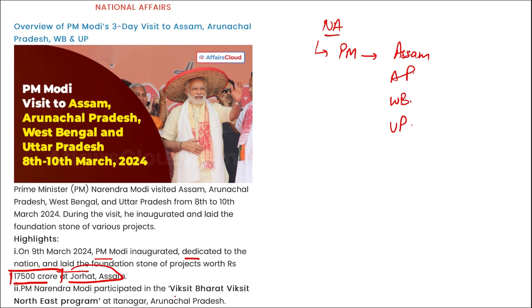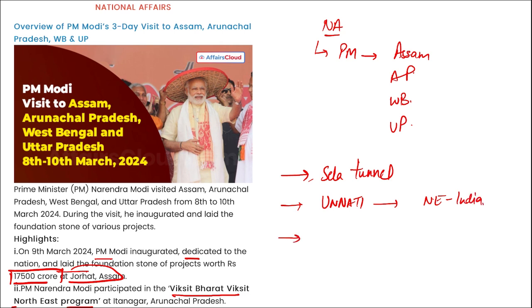Then PM Narendra Modi participated in Viksit Bharat Viksit Northeast program at Itanagar in Arunachal Pradesh, and during his visit here he inaugurated Sela Tunnel. Sela Tunnel was inaugurated, and apart from this, a new industrial development scheme for the northeastern region, that is Unnati, right? This was launched. Unnati is Uttar Purva Transformative Industrialization Scheme, that is to enhance the industrialization in the northeastern region of India. This is Unnati.